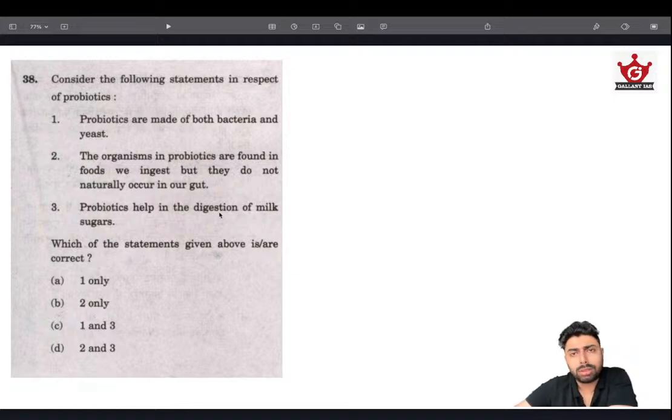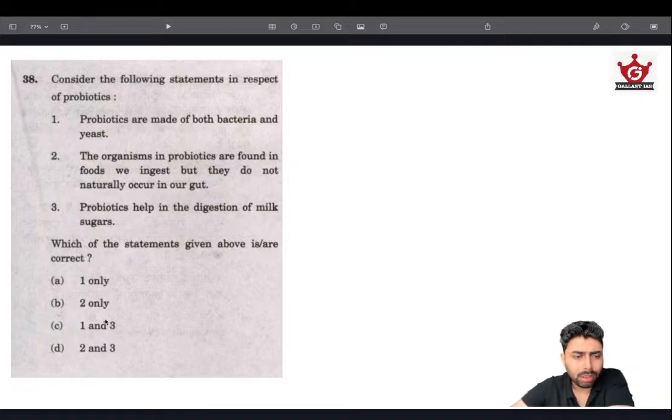Probiotics help in digestion of milk sugars. Of course, that's one important thing, because some people have difficulty digesting milk sugars, and probiotics can help with that. Basically, probiotics aid digestion by improving gut health and the good gut bacteria. You might have heard about good gut bacteria, and they are all probiotics. The kind of sugars that these probiotic bacteria or yeast feed on are called prebiotics, and that could be grains and other sugars, etc. So the food for these probiotic bacteria or yeast is called prebiotics, and that includes grains, etc. So this is true. This is wrong.